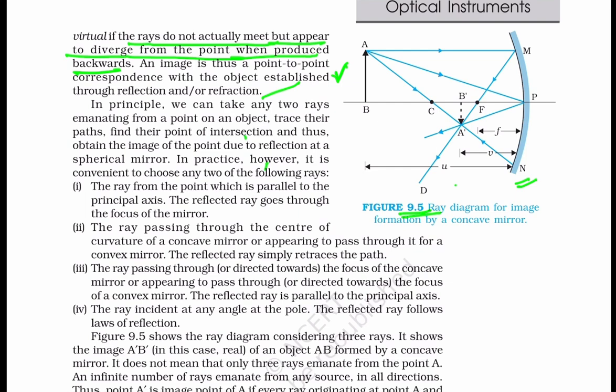To make an image from an object, in practice, we choose any two of the following rays. So we will take any two of these four. What are these? First, the ray from the point which is parallel to the principal axis, that is this ray.